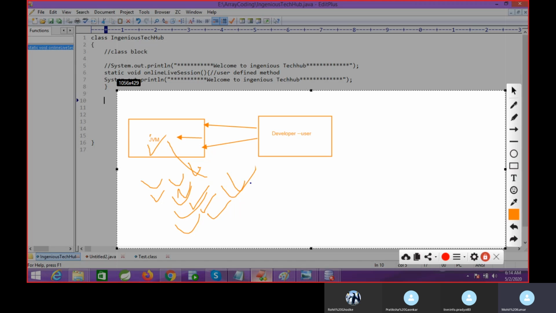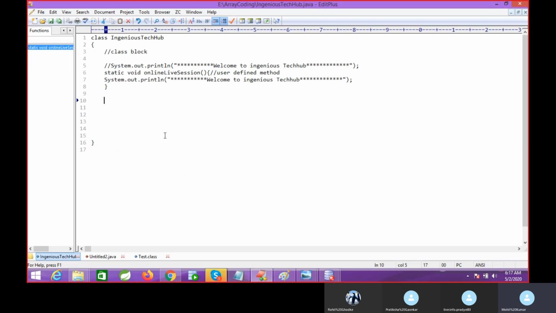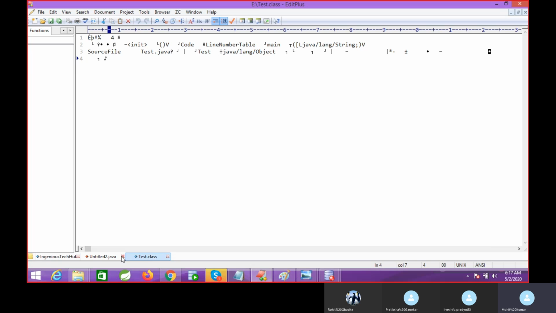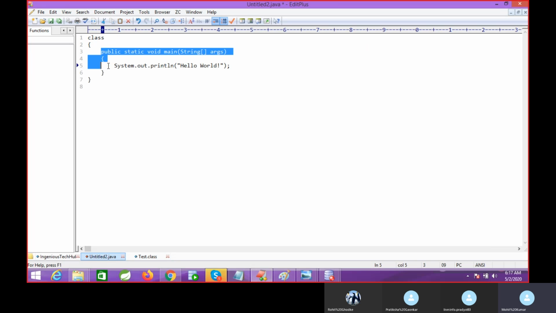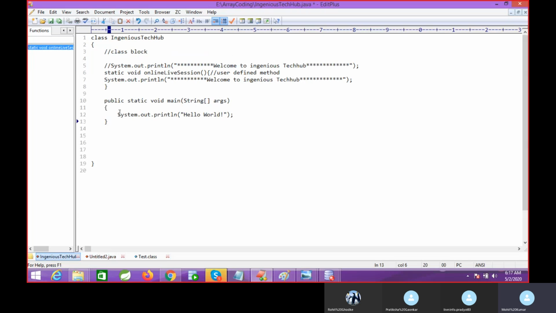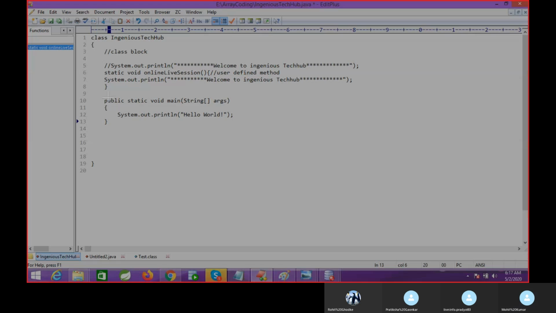So that's why JVM people developed one common method, which is called the main method. When you develop this main method logic inside the JVM, then when someone executes this code, JVM will automatically call the main method. So that's why the main method is your common method. When someone executes this code, the execution will start from here.